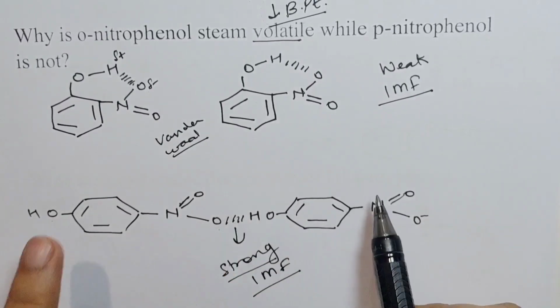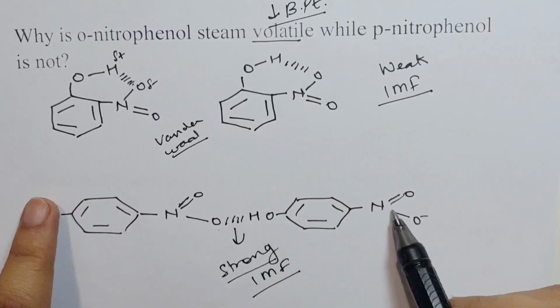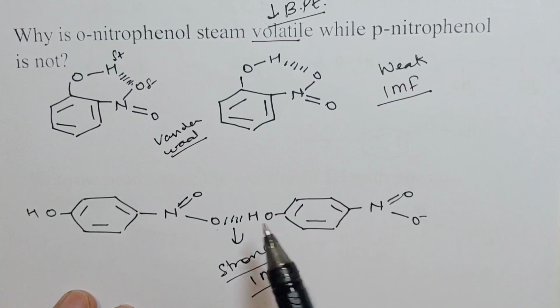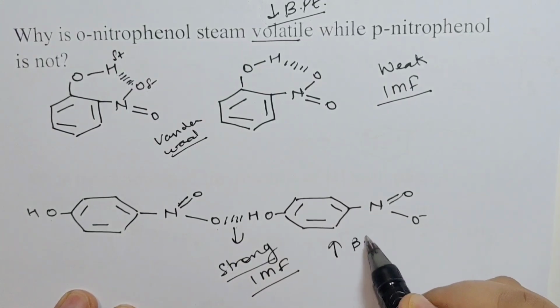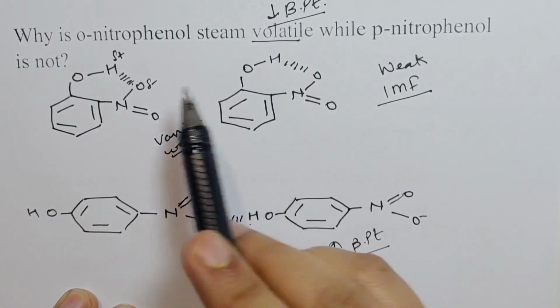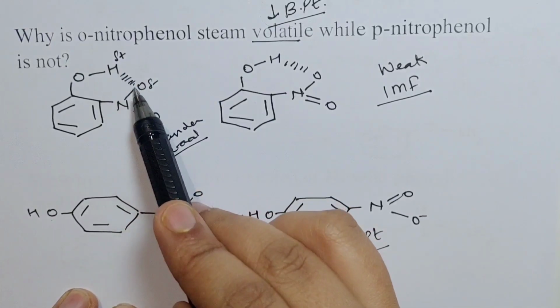So these molecules are strongly held, and you'll need to provide more heat to break this interaction apart and pull the molecules away. So this will have a higher boiling point, simply because here the intermolecular force is hydrogen bonding, whereas there is no possibility of hydrogen bonding in the ortho isomer because it has formed intramolecular hydrogen bonding.